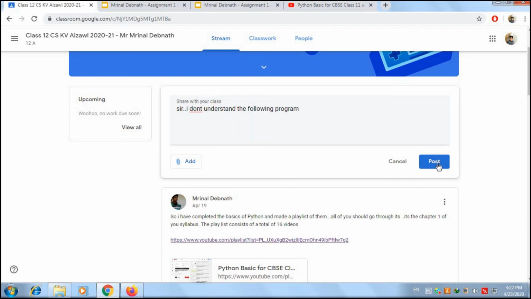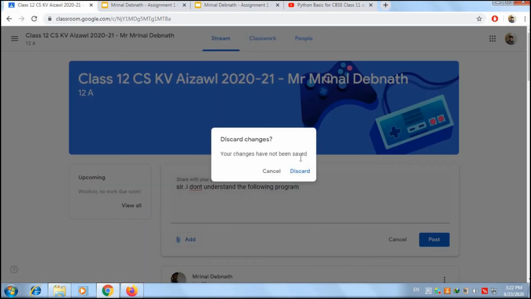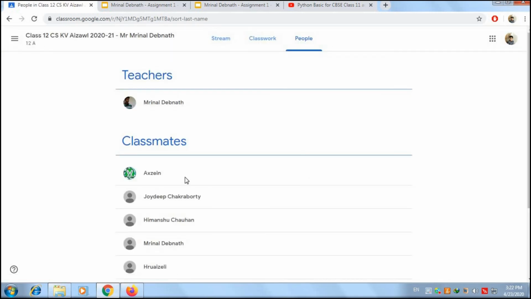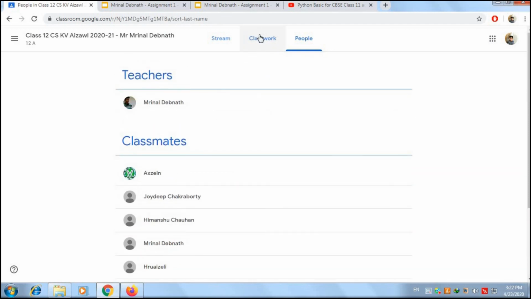And then you will click and it will go there. Does it make sense? So that is how Google Classroom actually works. You also have a people tab, so I'll discard it, and that will list the name of the teacher and obviously the classmates. Does it make sense?